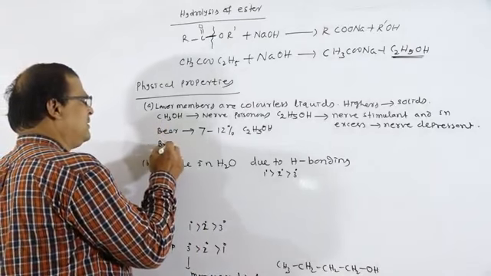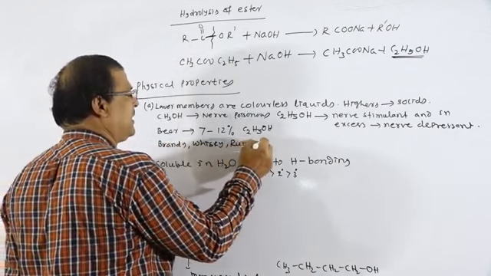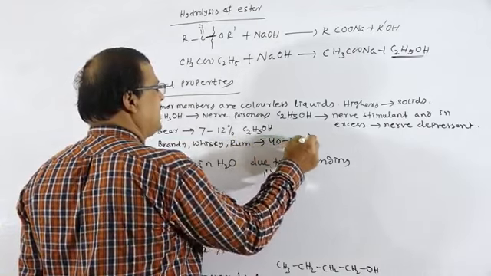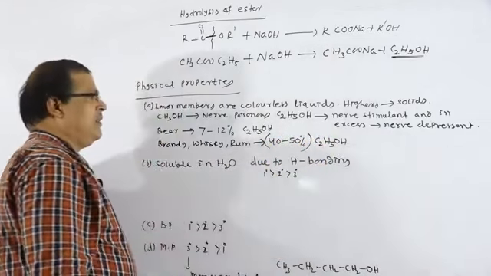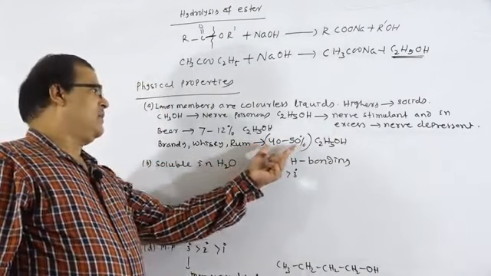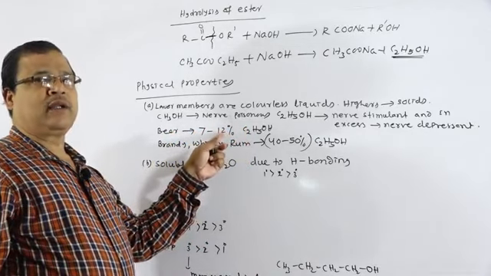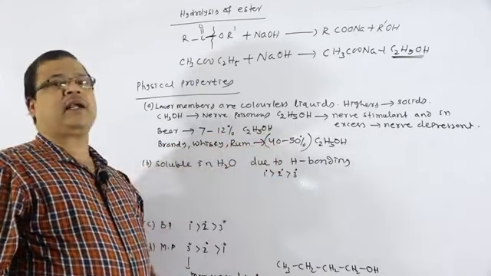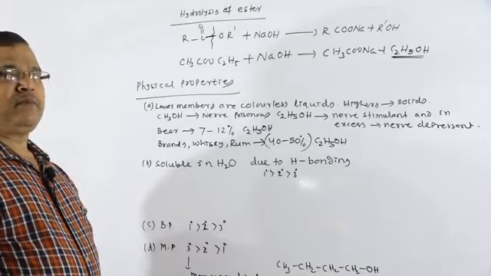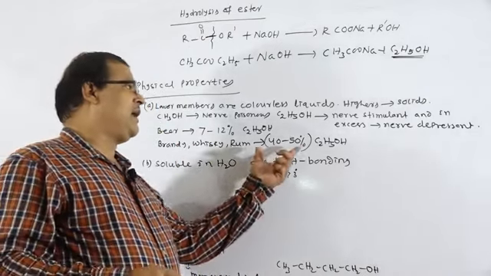Beer contains 7 to 12% of ethyl alcohol. And brandy, whiskey, rum, etc. contain about 40 to 50% ethyl alcohol, the rest being water. So beer, which contains 7 to 12% ethyl alcohol, is taken directly without the addition of water. But brandy, whiskey and rum, which contain 40 to 50% ethyl alcohol, are not taken directly. They are mixed with water, and a peg is prepared by taking a small amount of ethyl alcohol with ice, cold drinks, etc.